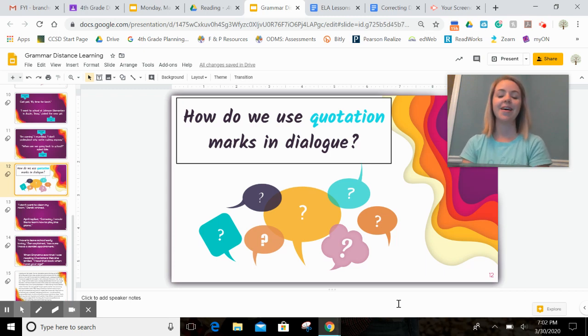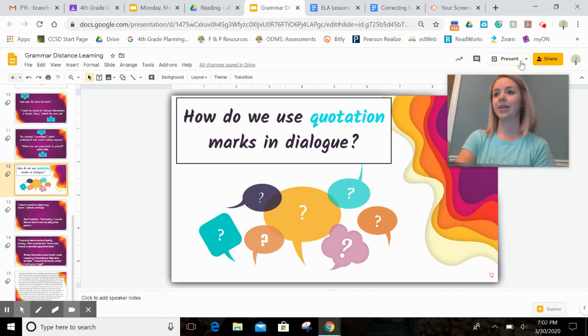Fourth graders, today for your grammar lesson, we're going to continue to talk about dialogue. If you remember last week, we talked about dialogue, but we were really focusing in on the commas and where to put commas in dialogue. We learned that the commas separate the dialogue tag from what the person is saying. Today, I want to focus on where to put the quotation marks in dialogue, because just like the commas, they can be quite tricky.